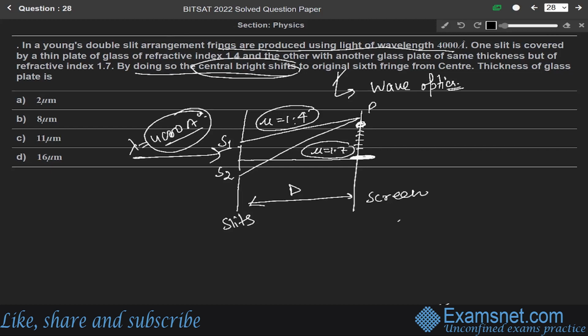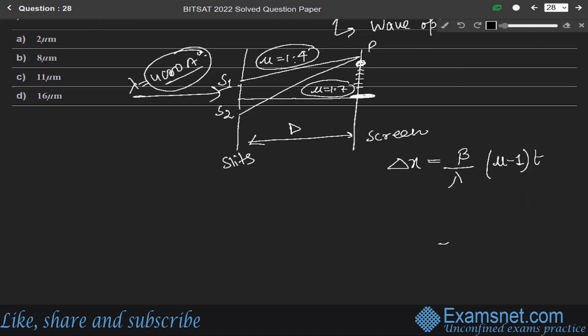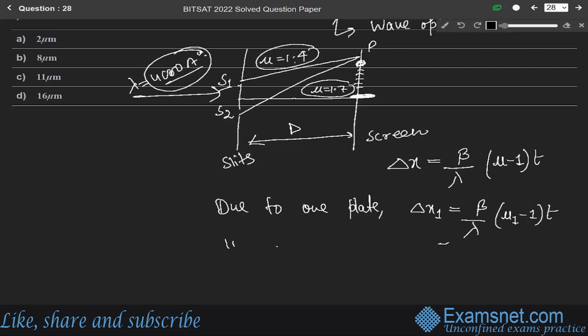We know that the shift delta x formula is beta over lambda into mu minus 1 into t. Due to the first plate, delta x1 equals beta over lambda into mu 1 minus 1 into t. Due to the second plate, delta x2 equals beta over lambda into mu 2 minus 1 into t.